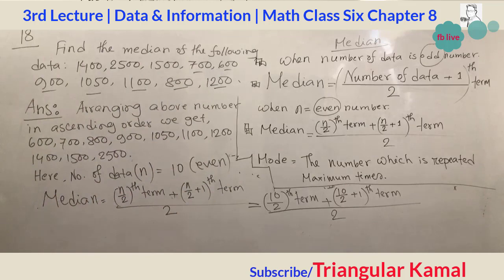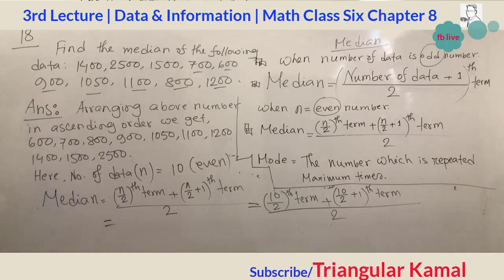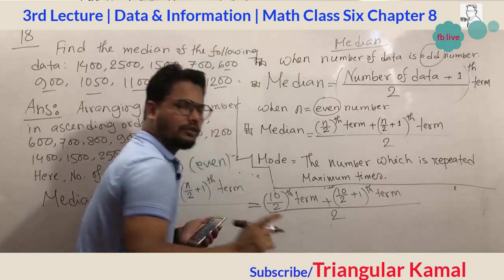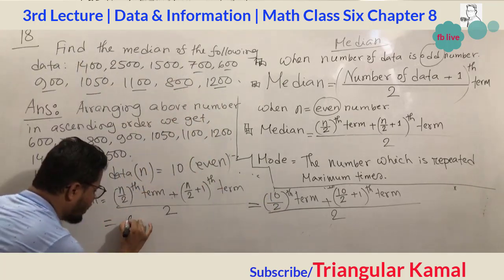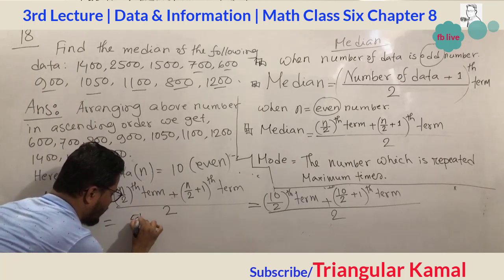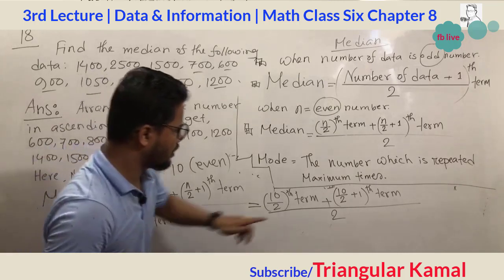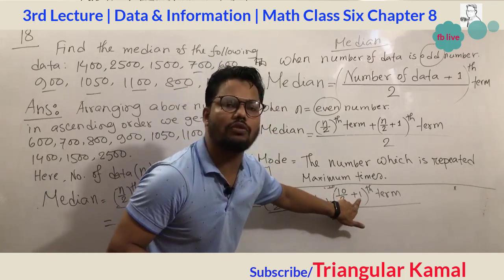Let's see an example. n is 10, so 10 divided by 2 is the fifth term. We can write fifth term plus 10 divided by 2 equals 5, 5 plus 1 equals 6.